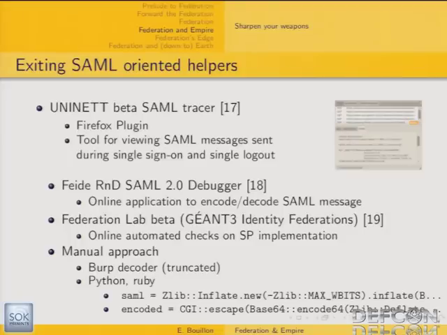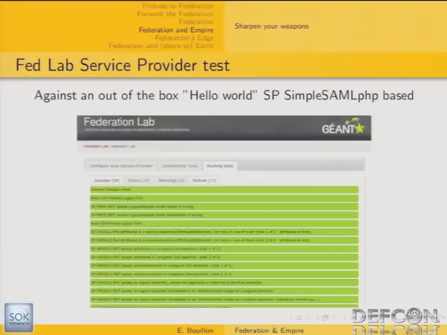If you have a SAML implementation on the service provider side, you can trust the Federation Lab STS, and then ask online for a scan of your implementation. You then get a result showing how compliant your implementation is with the standard. I'm going to show you the result of this kind of scan just later. And of course, you can always use a manual approach to encode and decode SAML tokens.